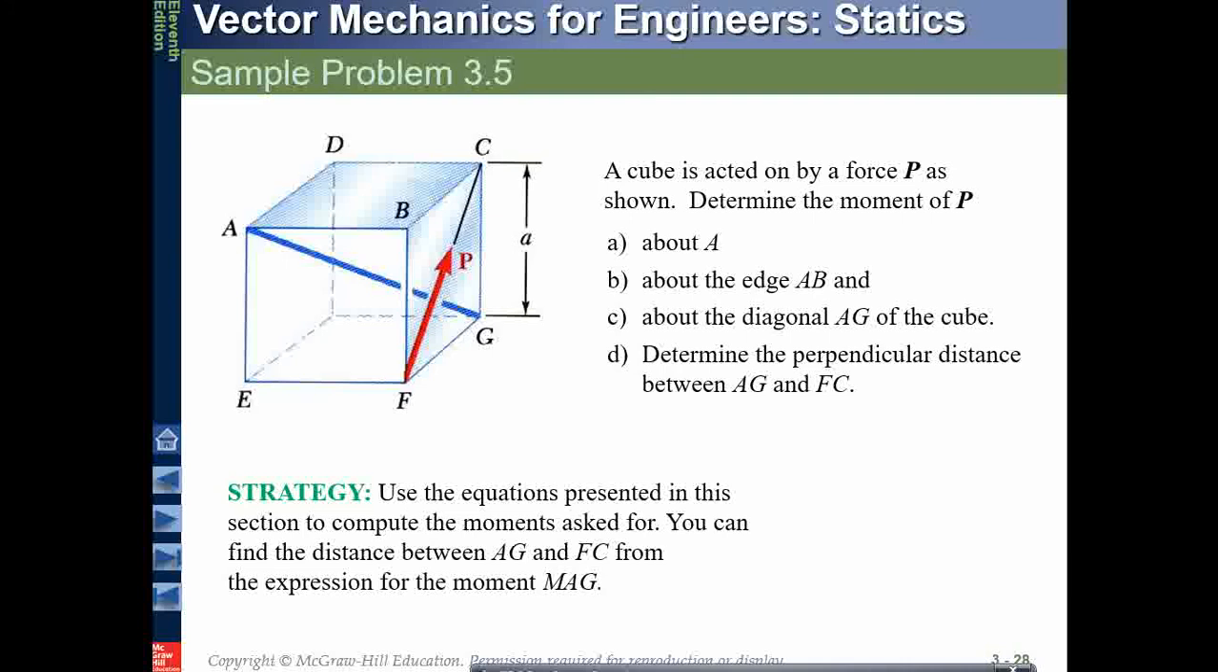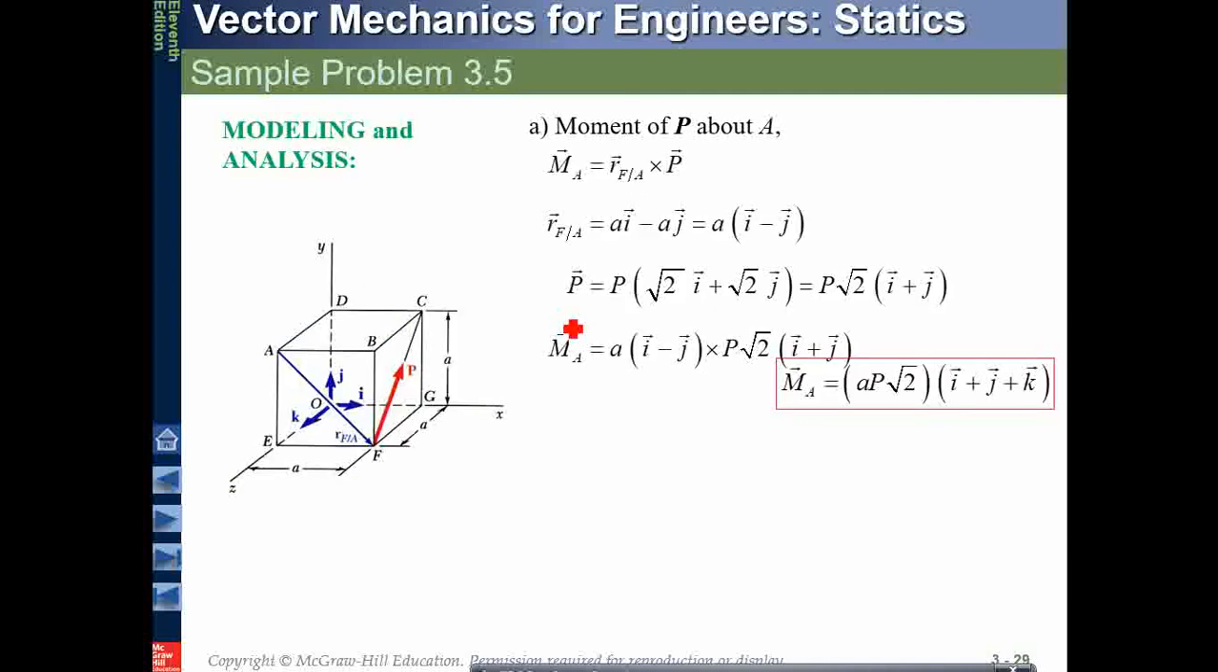So this is one of the sample problems that they try to give you, and whatever the concept that we have discussed, they want you to reflect it, how to find it out. This is a cube acted on by a force P, determine the moment. Now they will try to do about A, but let's try to find out the moment about A. This is P. So moment about A will be position vector from A to F, FA. Calculate the position vector very easily. Okay, no problem, that we have done earlier also.